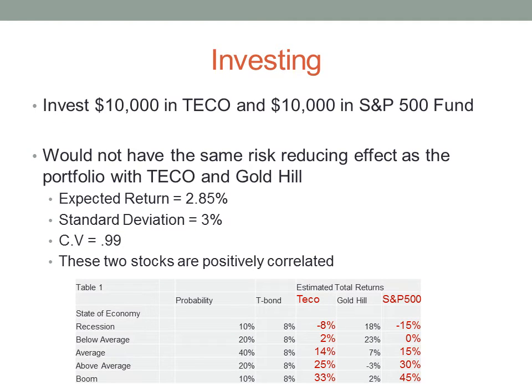This time, the investor forms a stock portfolio by investing $10,000 in TECO and $10,000 in the S&P 500 fund. These two stocks are positively correlated and therefore won't be diversifying the risk. That's why the standard deviation is at 3% and has a higher return of 2.8%.